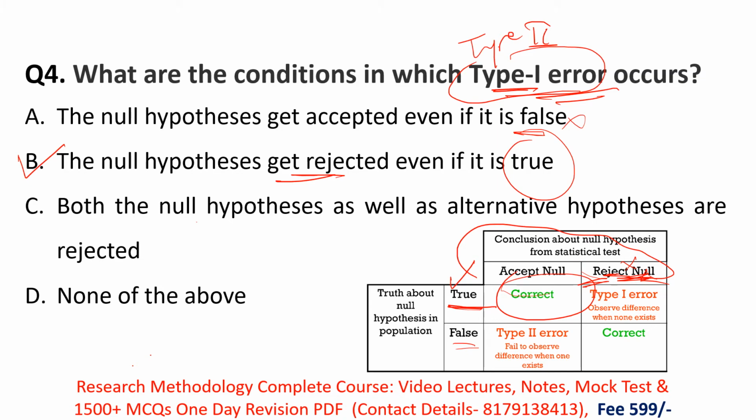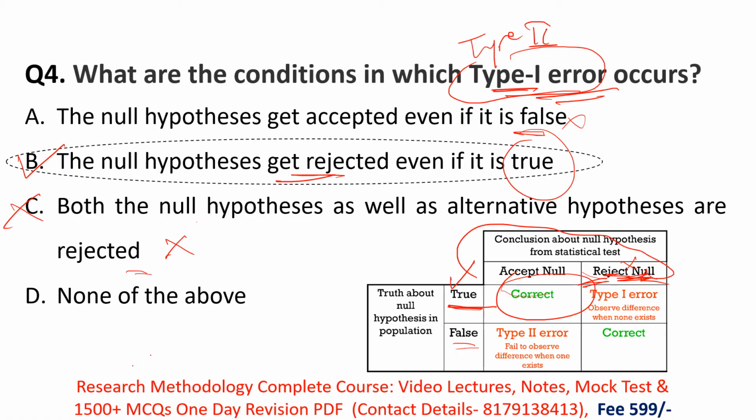Then option C, we'll see this incorrect option also, so that you get the idea about all these options. Option C is that both the null hypothesis as well as the alternative are rejected. No, you are rejecting one and accepting the other. You are rejecting the null hypothesis and accepting the alternative. So option C is incorrect. So for this question, option B is the right answer.